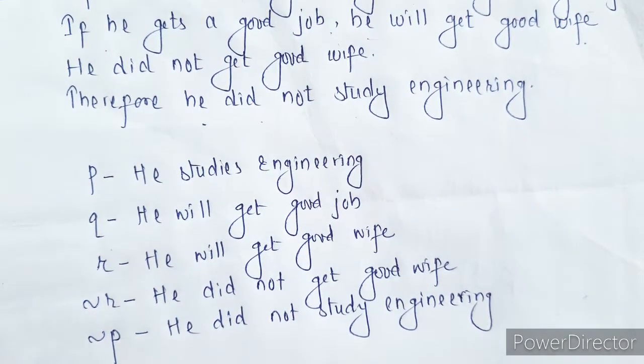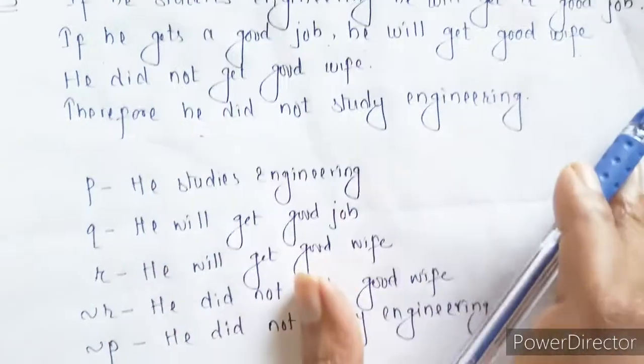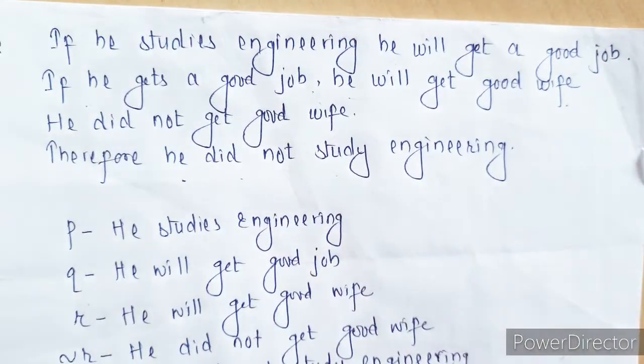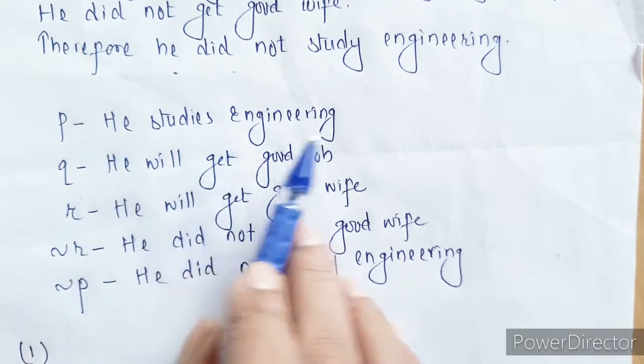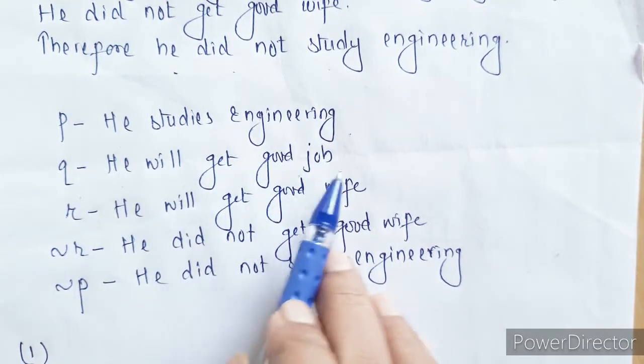So first what we have is, if he studies engineering, he will get good job.